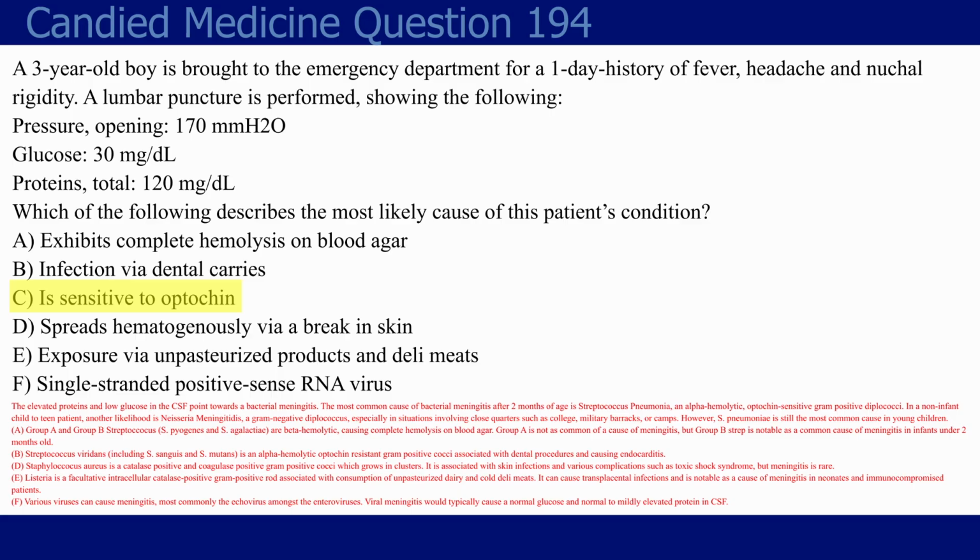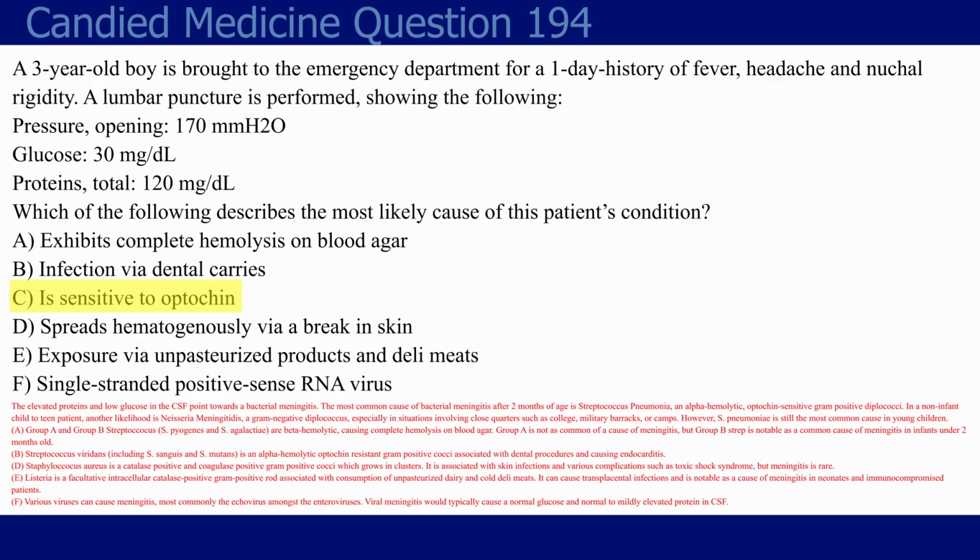Choice D spreads hematogenously via breaking skin. This is pretty much just referring to your standard Staph aureus. Catalase positive, coagulase positive, gram-positive cocci in clusters. Obviously, there's a ton we can talk about with just staph. Mainly you would be thinking skin infections, but of course, stuff like toxic shock syndrome. You get those really popular questions where a kid had a packed nosebleed or a woman left her tampon in. And of course, it has a superantigen, which cross-links the T-cell receptor with MHC class 2 molecules, causing a huge release of cytokines like TNF alpha and IL-1. There's your immunology connection.